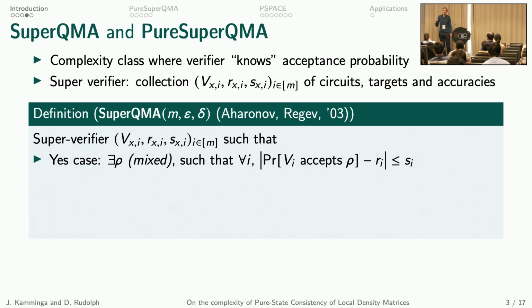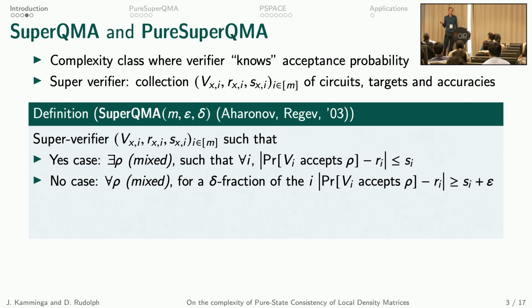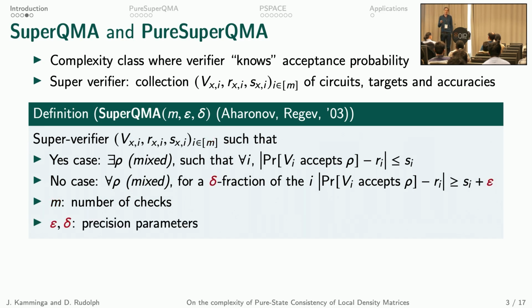That means that Vi accepts the state rho with probability at most s away from Ri. And in the no case, there is a delta fraction of the i's where our prediction is wrong. So we have three parameters here. We have m, which is the number of checks or the number of circuits in our super verifier. And then we have epsilon and delta, which are just precision parameters.